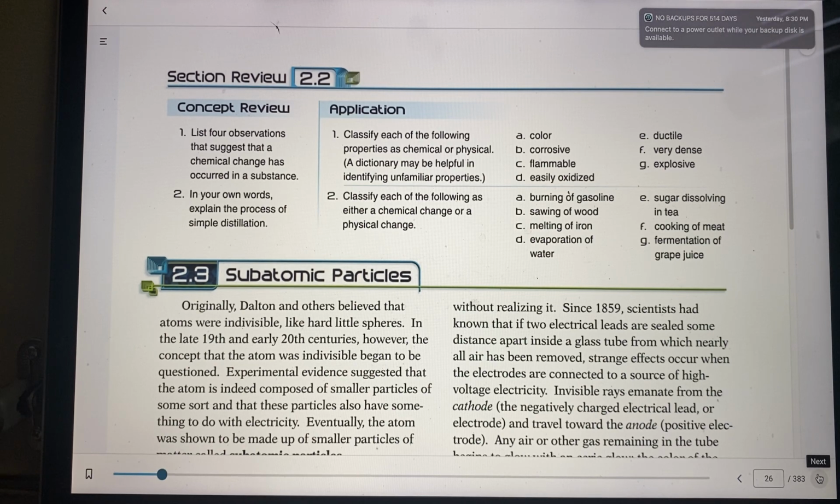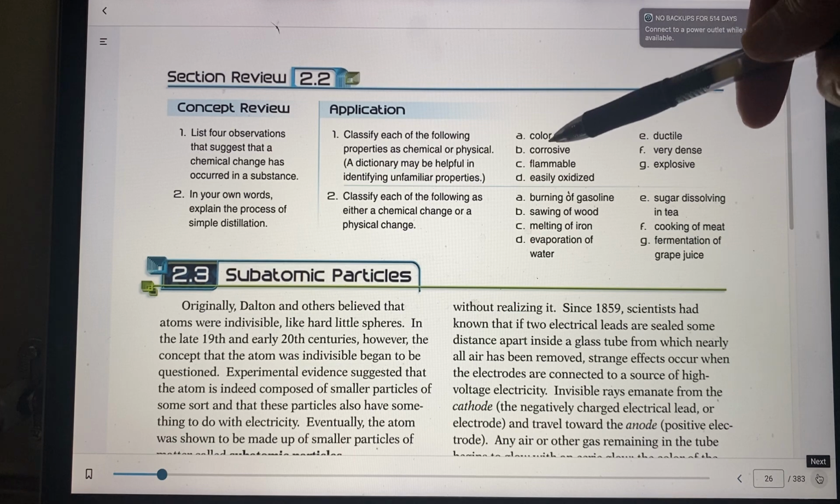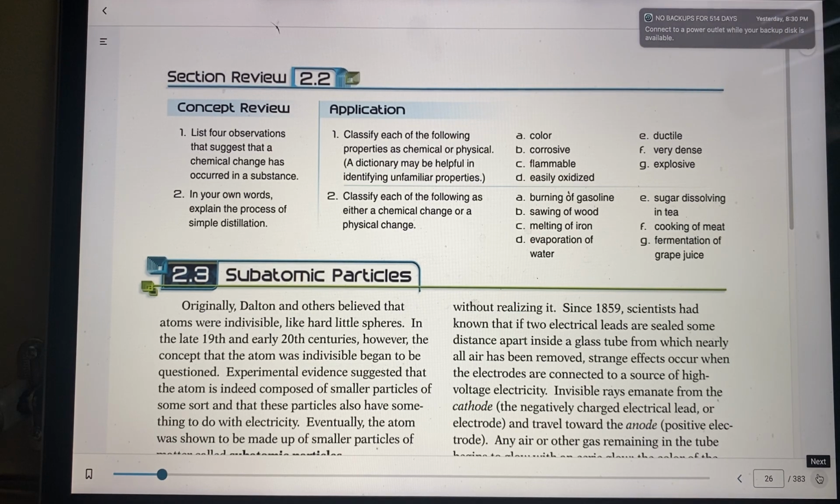So classify each of the following as either chemical change or physical change. So these are just properties, not changes, but properties. So a property of color would be just a physical property of it, right? A property of corrosive would be chemical, and flammable, easily oxidized, chemical. Very dense could be a physical. So the same way, classify each of the following as either chemical change or physical change.